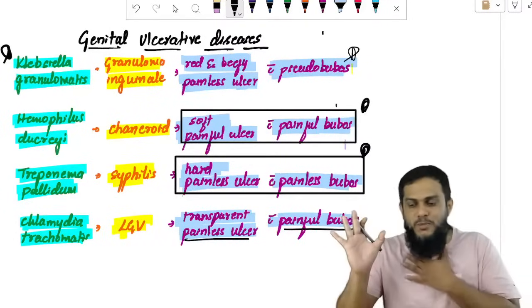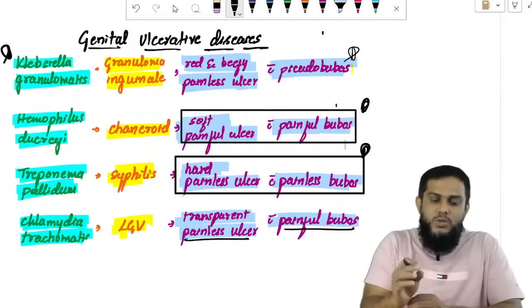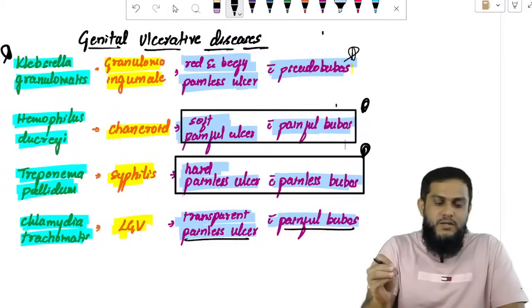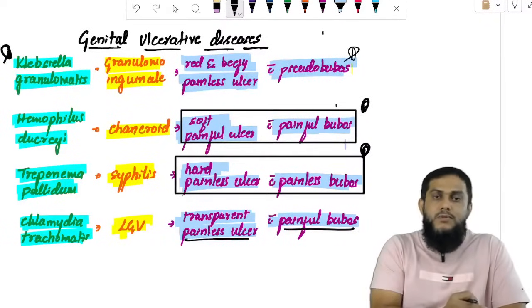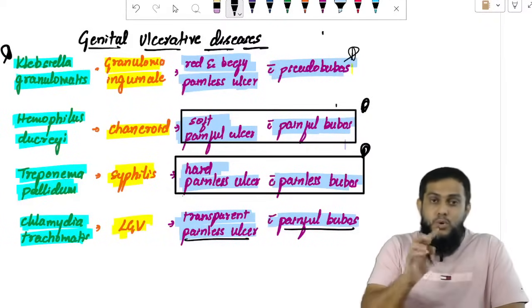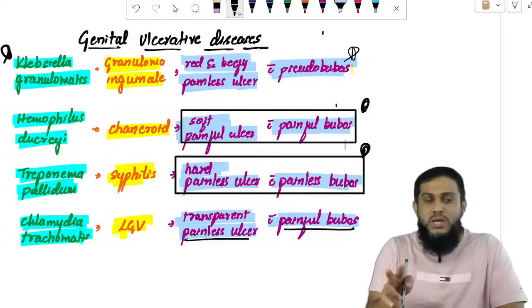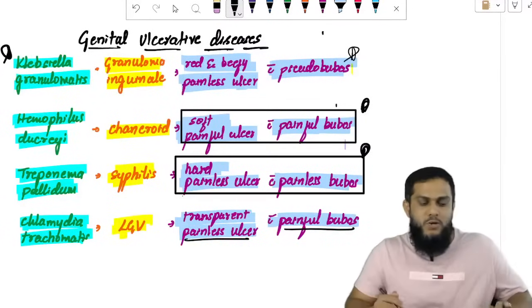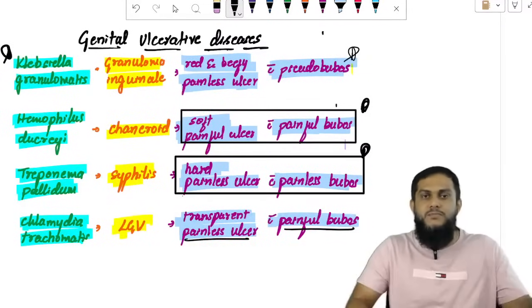This is how you have to remember. Pseudobubo: Klebsiella. Both painful: Haemophilus. Both painless: Treponema pallidum. Painless ulcer with painful bubo: Chlamydia trachomatis. Genital ulcer: simple, easy to remember.